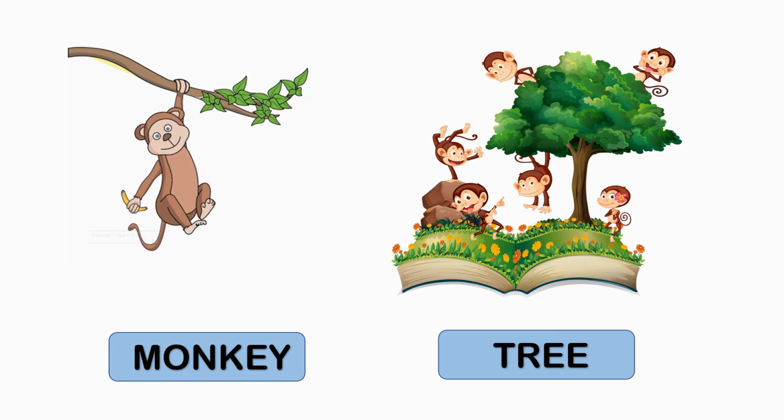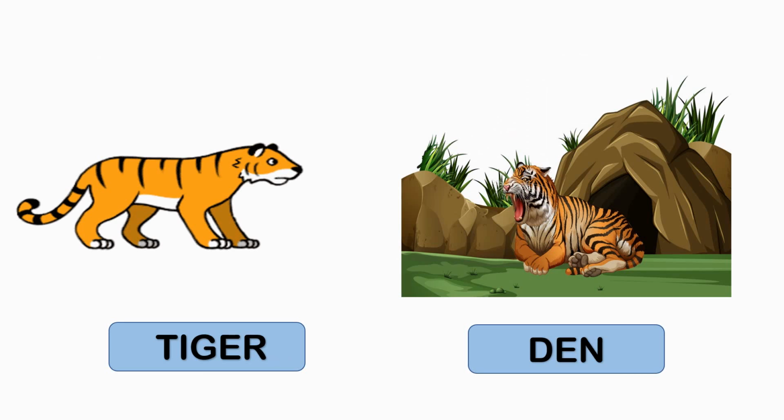Monkeys are clever social animals. They are known for running and leaping through trees. So, a monkey lives on the tree. Tiger is the largest member of the cat family. A tiger lives in a den. It makes a shelter out of rocks.